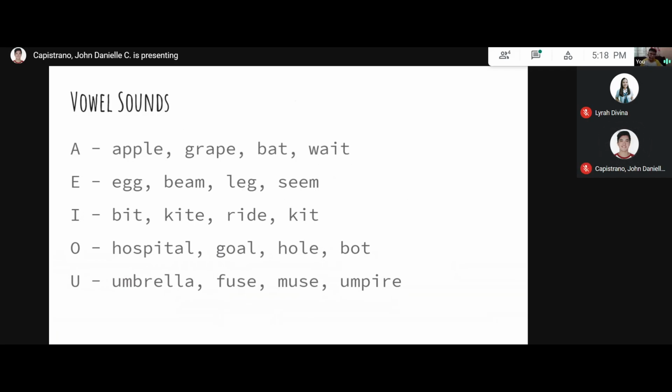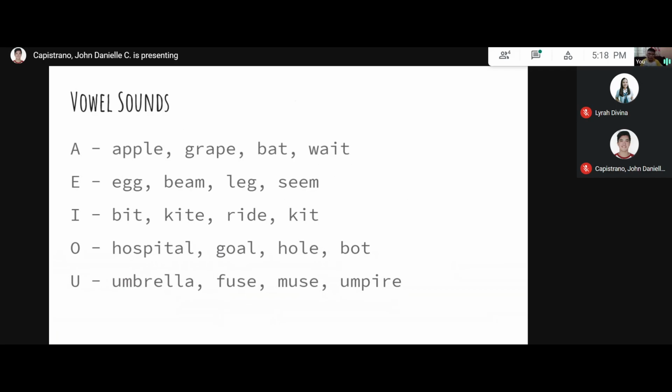So, did you notice how each vowel has a long sound and a short sound? For example, in A, we have apple, which is a short A sound, and grape, which is a long A sound. For E, we have the short E sound, such as in egg, and the long E sound, like in beam.